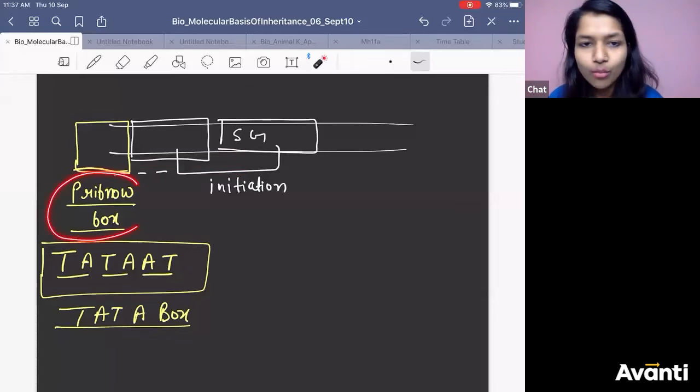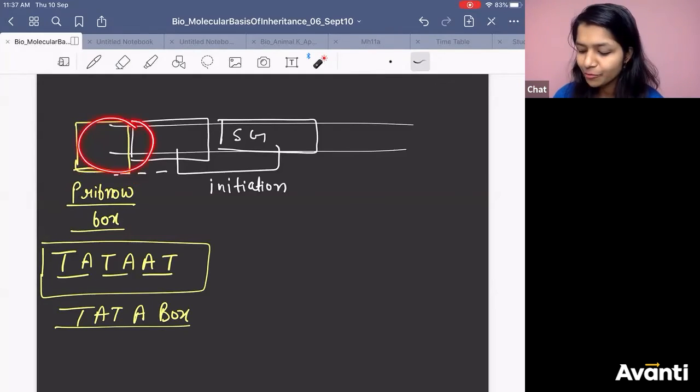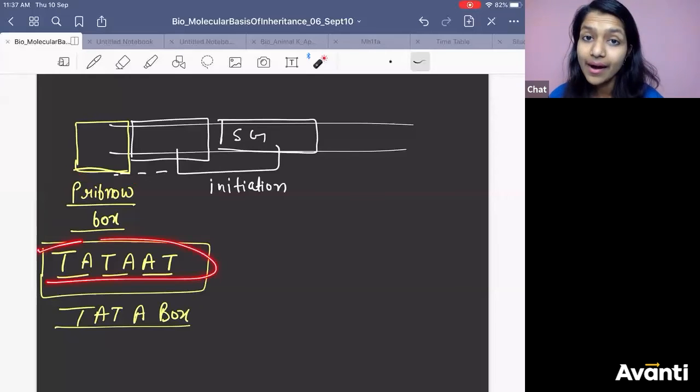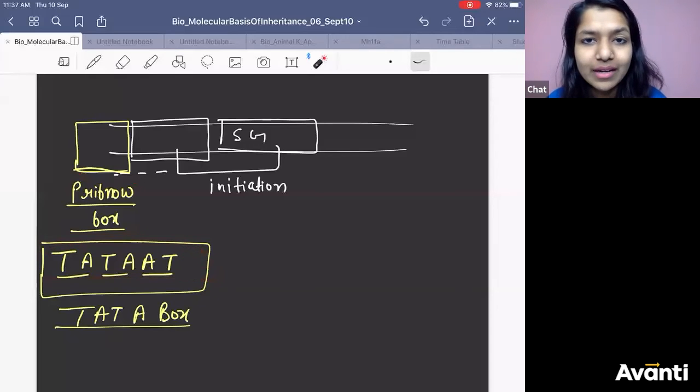So there is a Pribnow box somewhere near the promoter site. The sequence is TATAAT, and this sequence will be recognized by the sigma factor of RNA polymerase, and they will bind it here. The moment they bind at this, what will start?